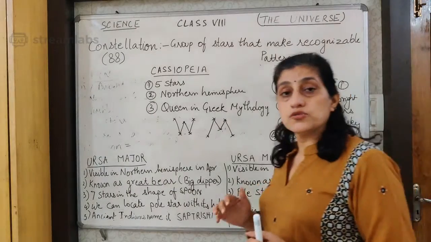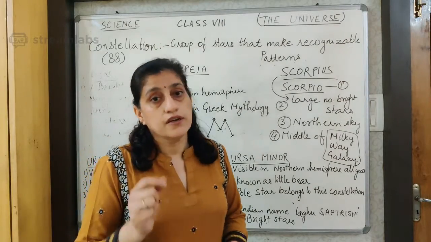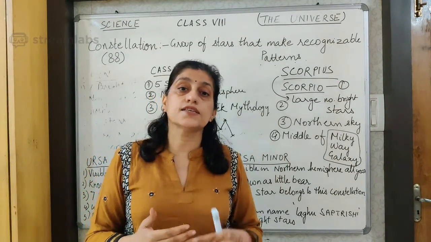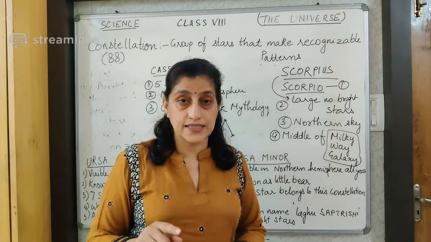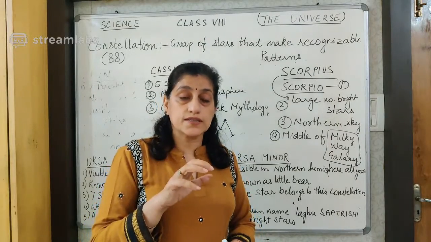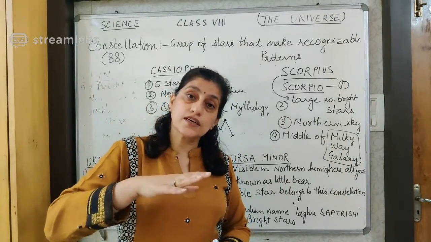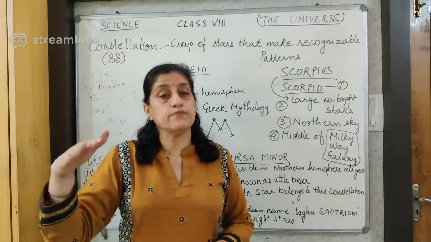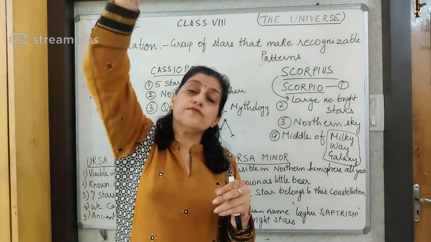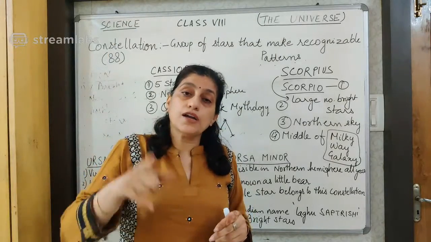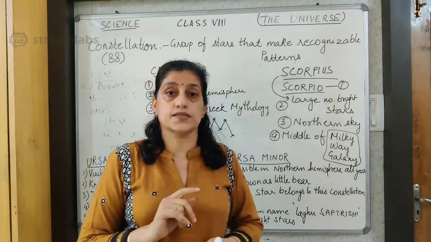Now we are moving on to the distances of the stars in a particular constellation. We have already discussed that the distances of these heavenly objects are measured in light years. And one more thing: in one particular constellation, all the stars are not at the same distance. One star may be closer, the other may be far away, but still a part of the given constellation, because constellations are a part of this big universe.